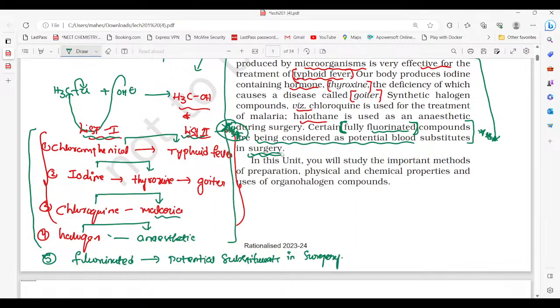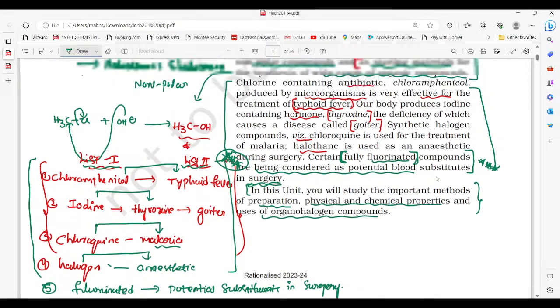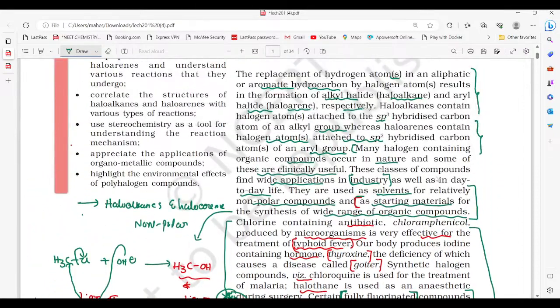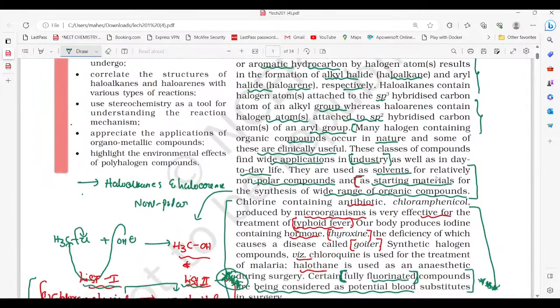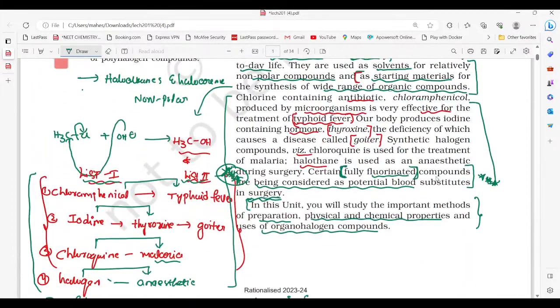I hope this concept is clear to you. Now let us discuss the next point. In this unit, you will study the important methods of preparation, and physical and chemical properties. All these are discussed in the upcoming videos. I hope this is all about the introduction of haloalkanes and haloarenes. I hope this concept is clear to you. I explained each and every point.